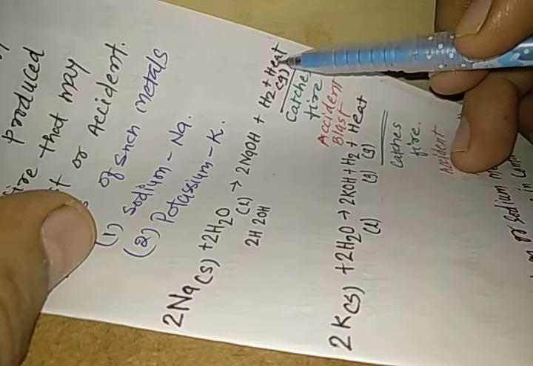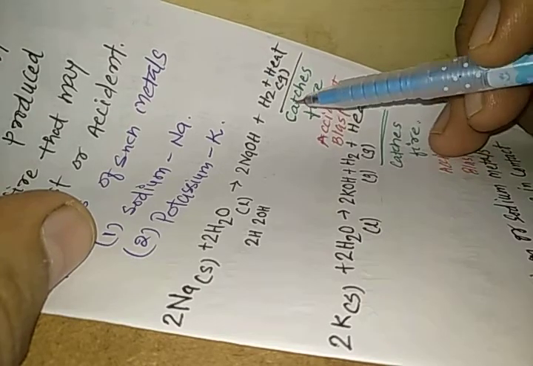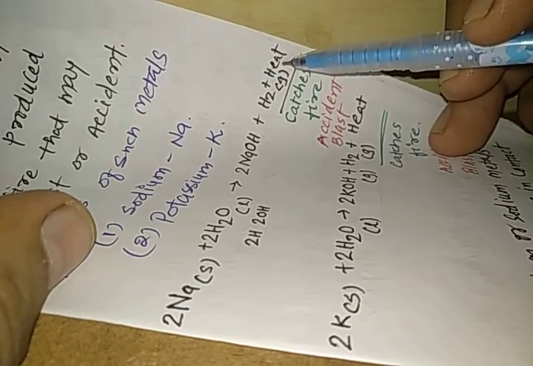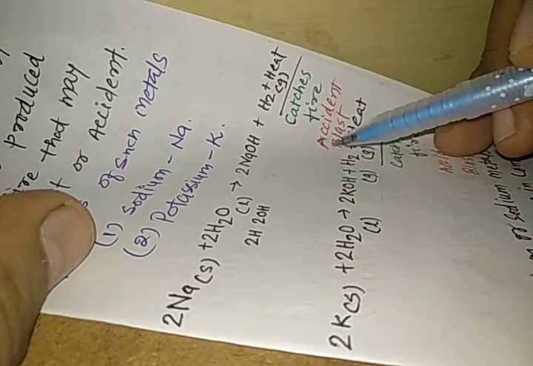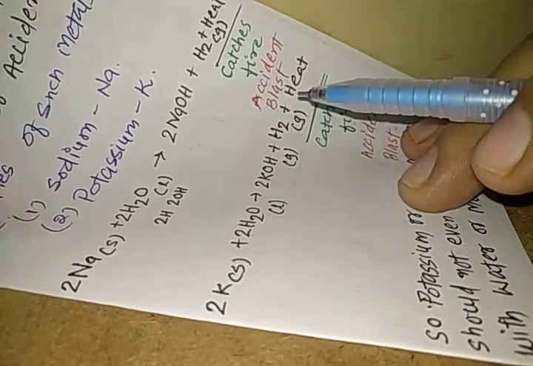This huge amount of heat is caught by hydrogen gas, so hydrogen gas catches fire. This fire may cause an accident. This fire may cause a blast. The same thing happens in the case of potassium.